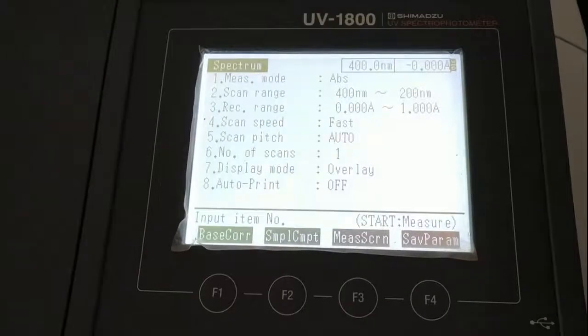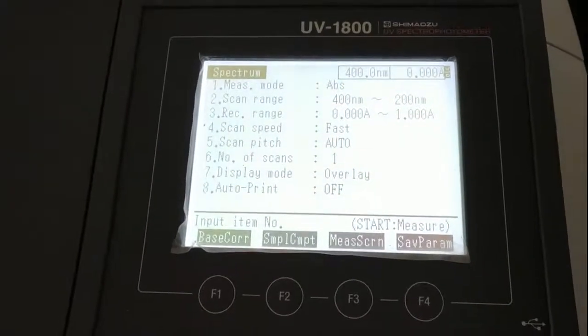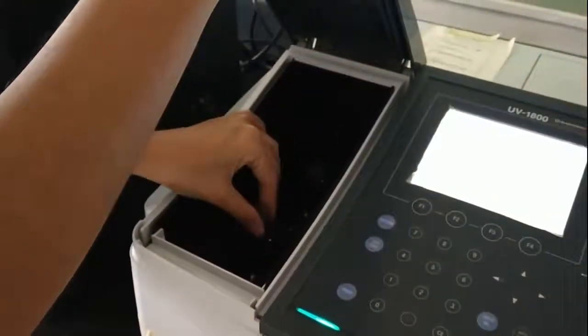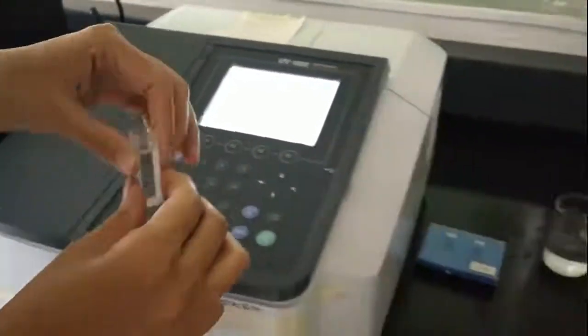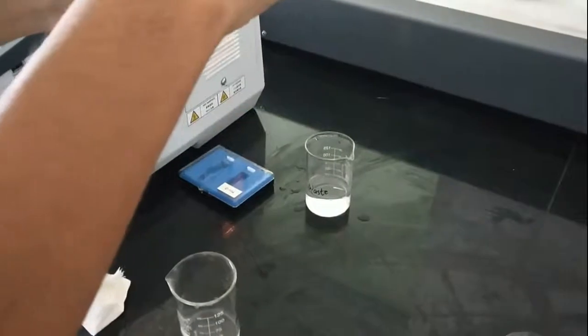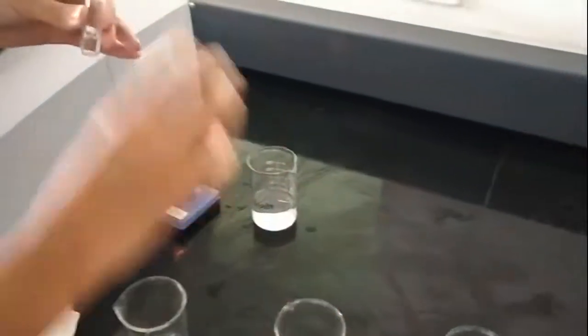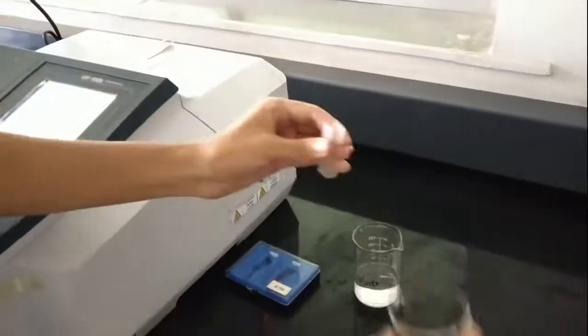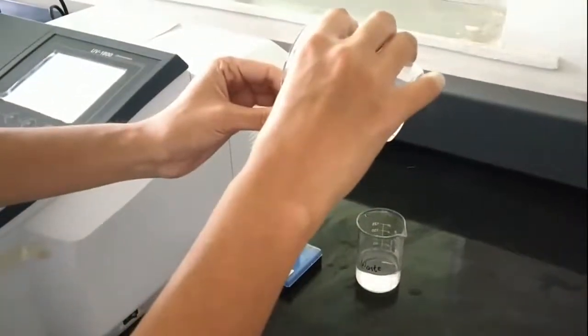Now we will fill one of the cuvettes with the paracetamol standard and take the spectra. This is our waste. This is our paracetamol. Rinse it with the paracetamol standard solution.